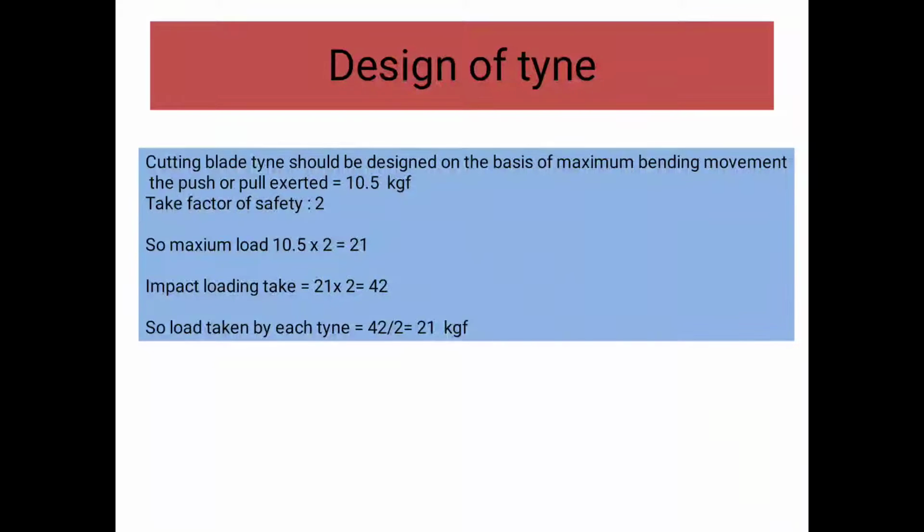Next one is the design of tines. Cutting blade tines should be designed on the basis of maximum bending moment, the push or pull exerted, that is 10.5 kgf. Take the factor of safety, which is necessary, that is 2. Maximum load is 10.5 multiplied by 2, that is 21. We know the impact loading should be double that of the maximum load, and so the load taken by each tine. For a single tine we divide by 2, then we get the single tine load, that is 21 kgf.